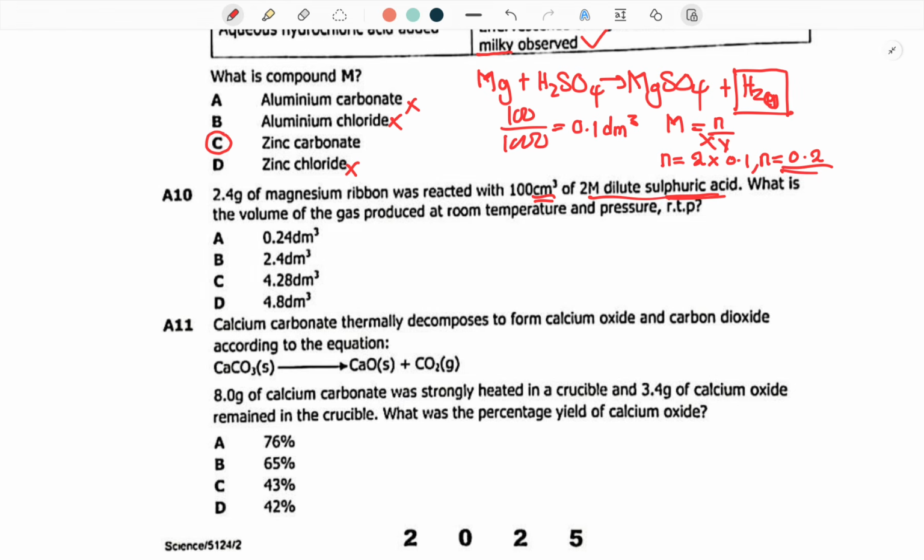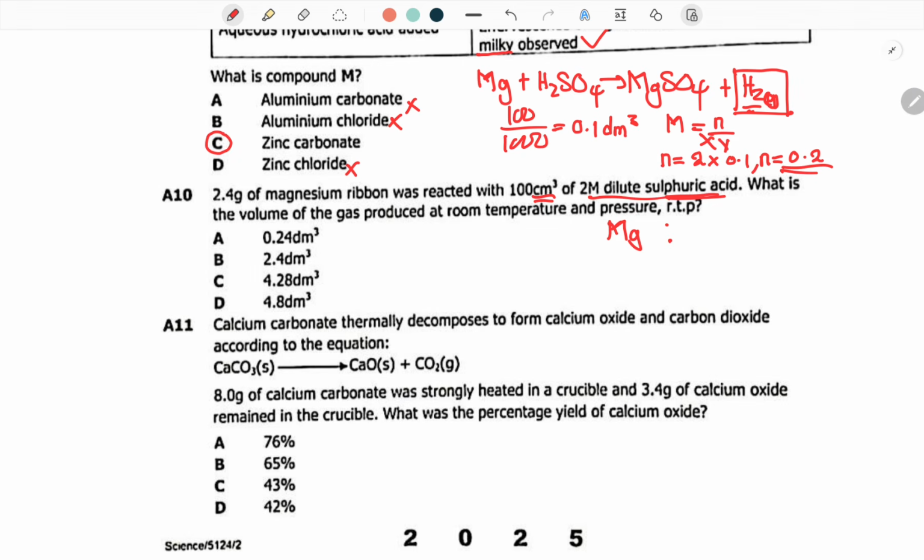Now, after having found 0.2, we can use the mole to mole ratio to find the volume of this particular gas.